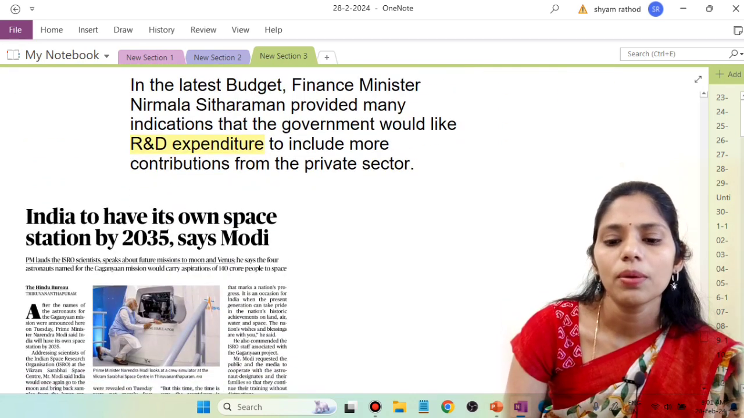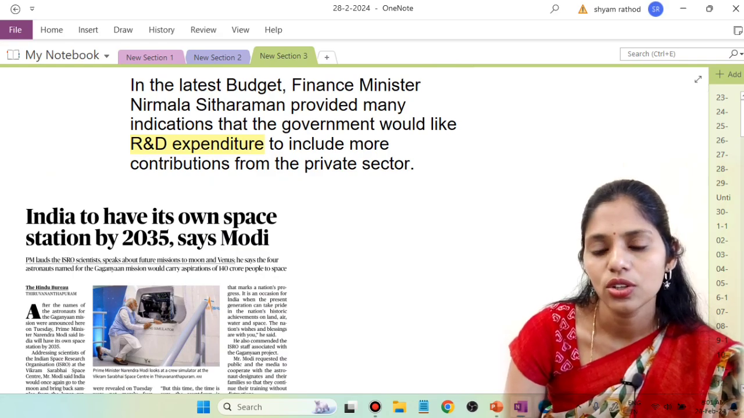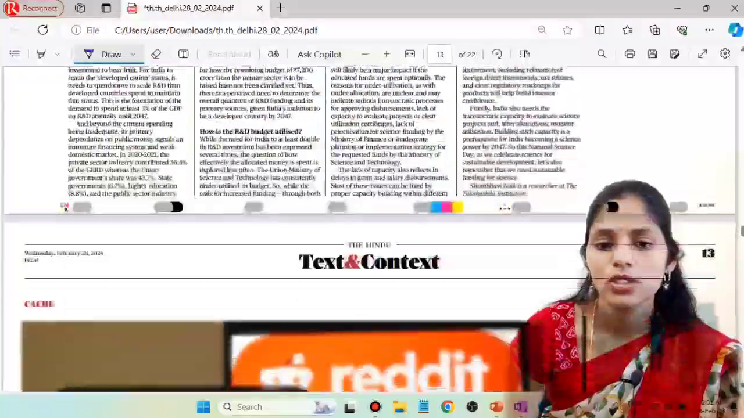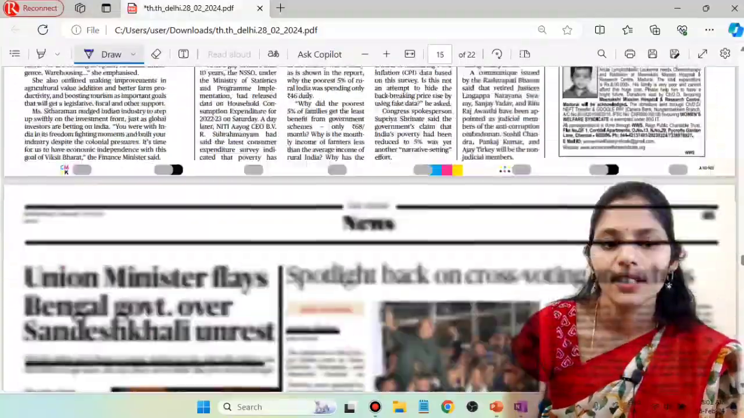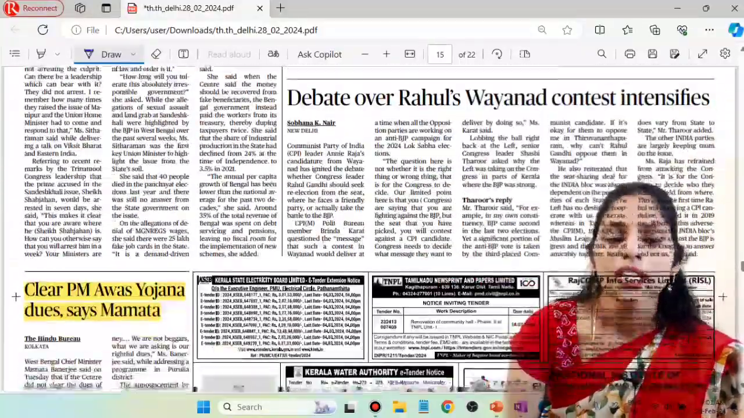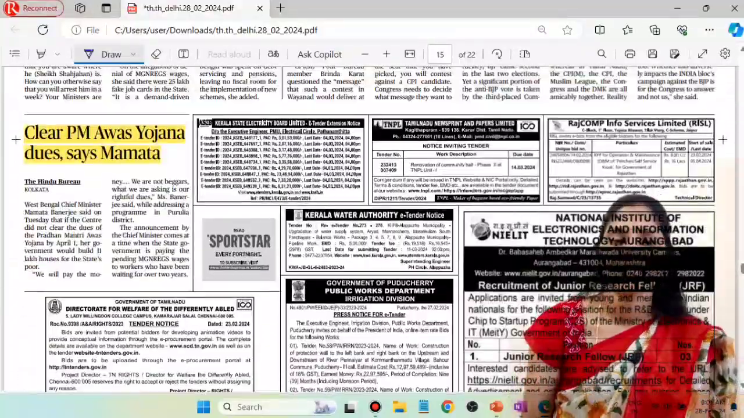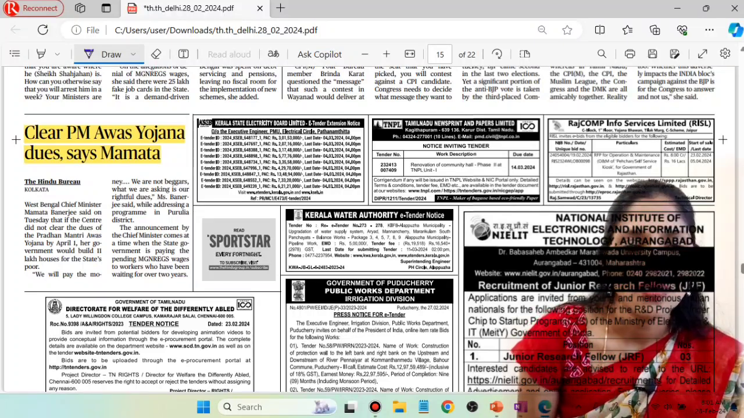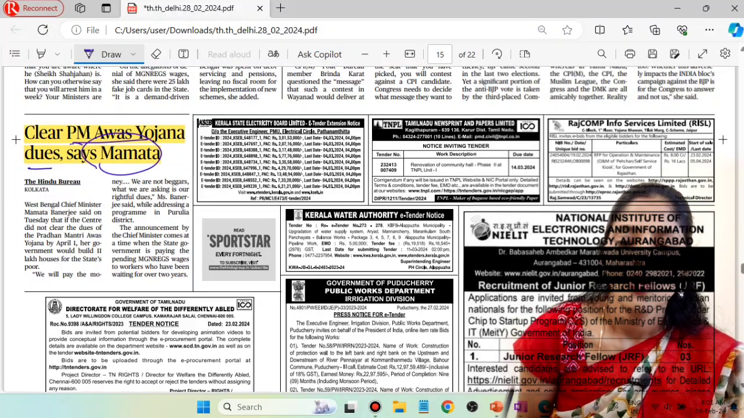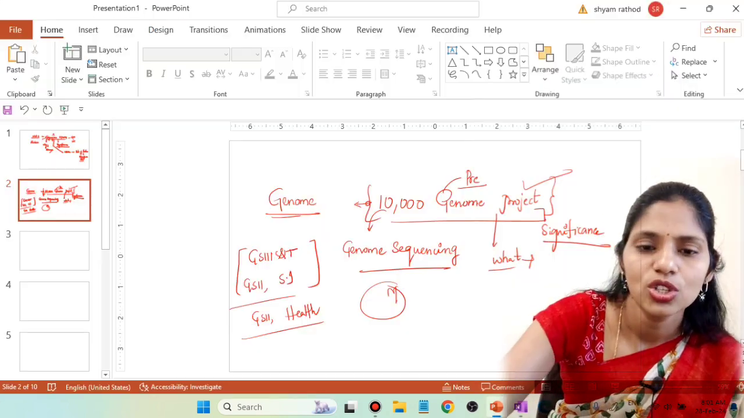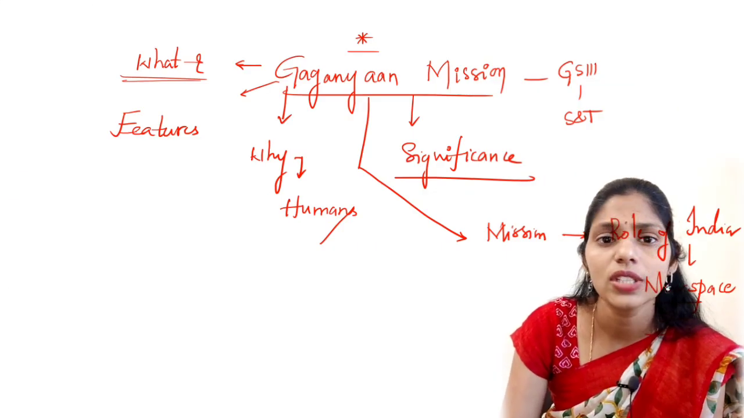So this is about this topic, and now let us move back to our newspaper. So let us go to this news page, and in this news page also I found nothing much important. Yes, here you can see one interesting article: clear PM Awas Yojana dues, says Mamta. So we are focusing on one important scheme here. Whenever you are getting any scheme in news, that will be very important from your examination point of view. You have to keep this for sure in your mind.